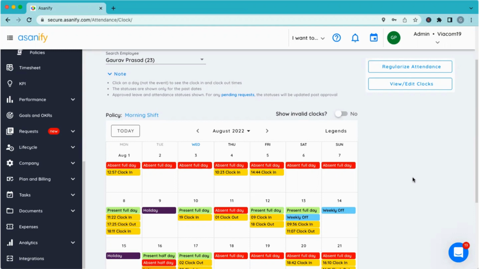Many young startups also are not particularly stringent about how they are tracking the attendance, but still creating a policy is a prerequisite, because even for your leave management module to work, it is important that you first assign an attendance policy.